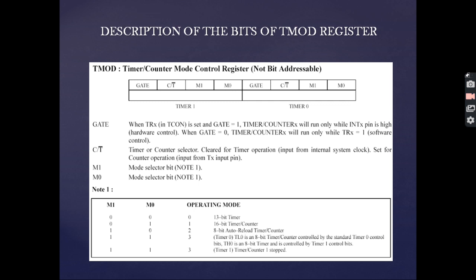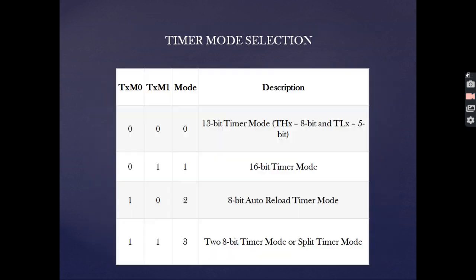M1 and M0 are the two mode selector bits. When both are 0, we have mode 0. When M1 is 0 and M0 is 1, we have mode 1. When M1 is 1 and M0 is 0, we have mode 2, and when both of them are 1, we have mode 3. In mode 0, it acts as a 13-bit timer. In mode 1, it acts as a 16-bit timer counter. In mode 2, it acts as an 8-bit auto reload timer counter. In mode 3, it acts as an 8-bit timer counter controlled by the standard timer 0 control bits.